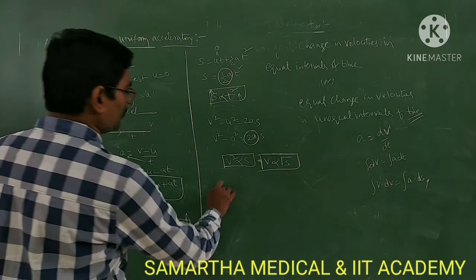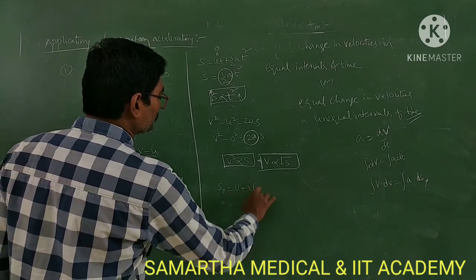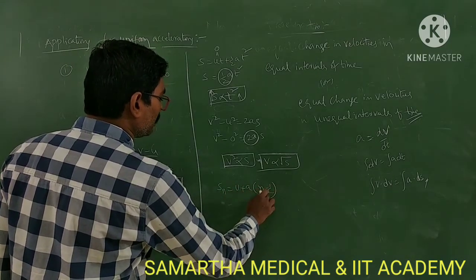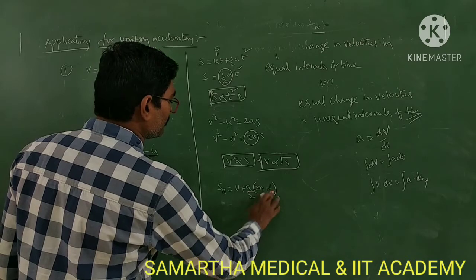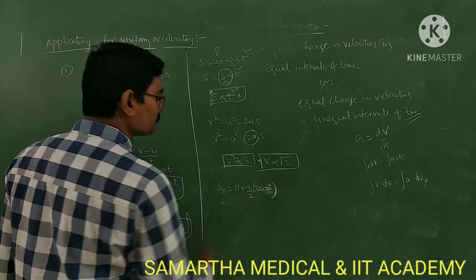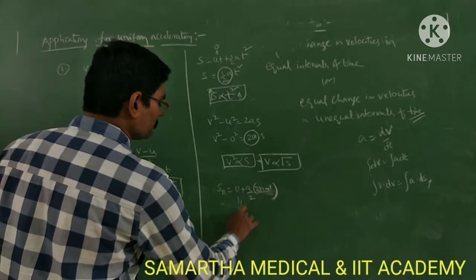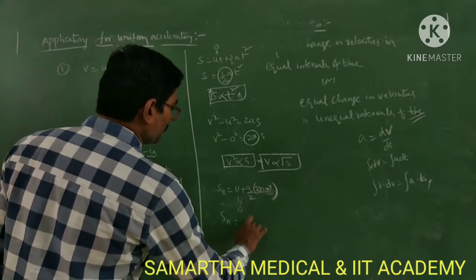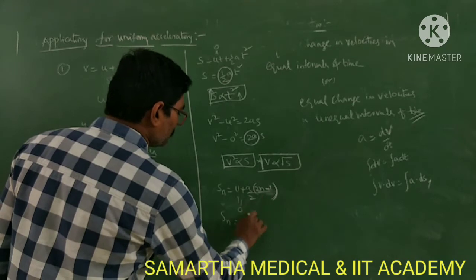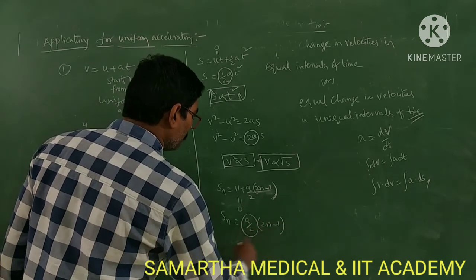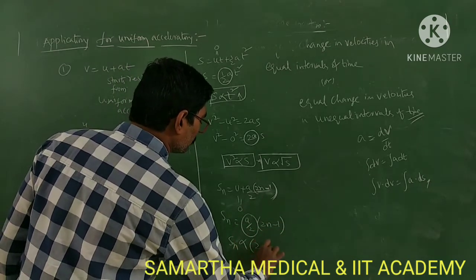Next, Sn equal to u plus a into (n minus half), or a by 2 into (2n minus 1). Then u is 0, so Sn equal to a by 2, constant, into (2n minus 1). So Sn is directly proportional to 2n minus 1.